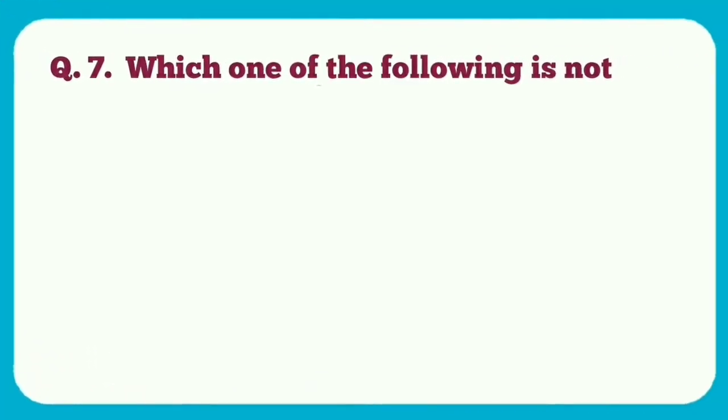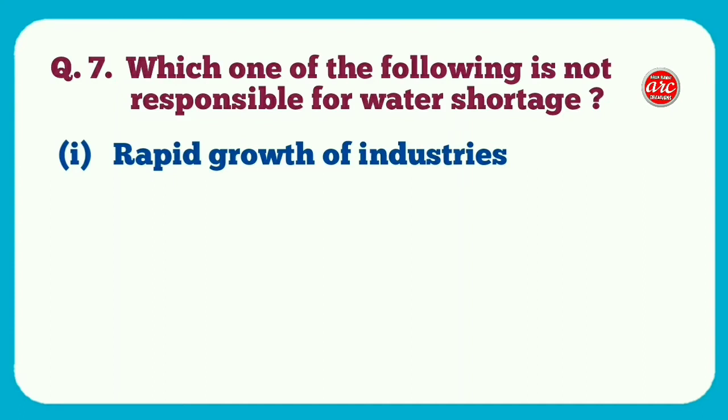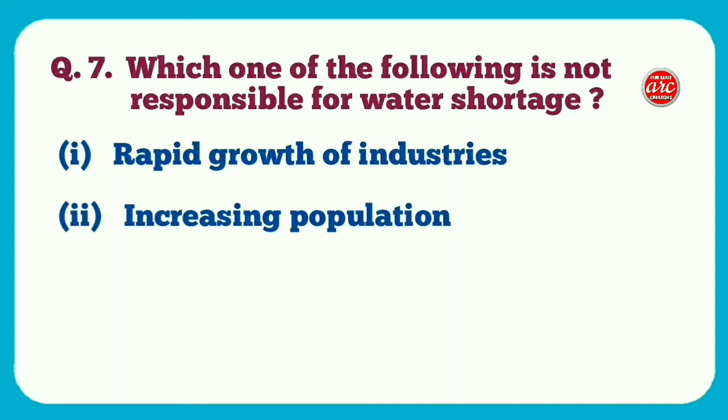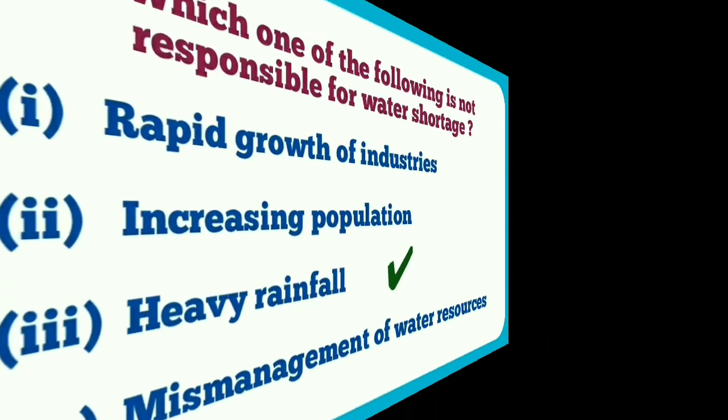Question number 7. Which one of the following is not responsible for water shortage? Number 1. Rapid growth of industries. Number 2. Increasing population. Number 3. Heavy rainfall. Number 4. Mismanagement of water resources. And the correct answer is number 3. Heavy rainfall.